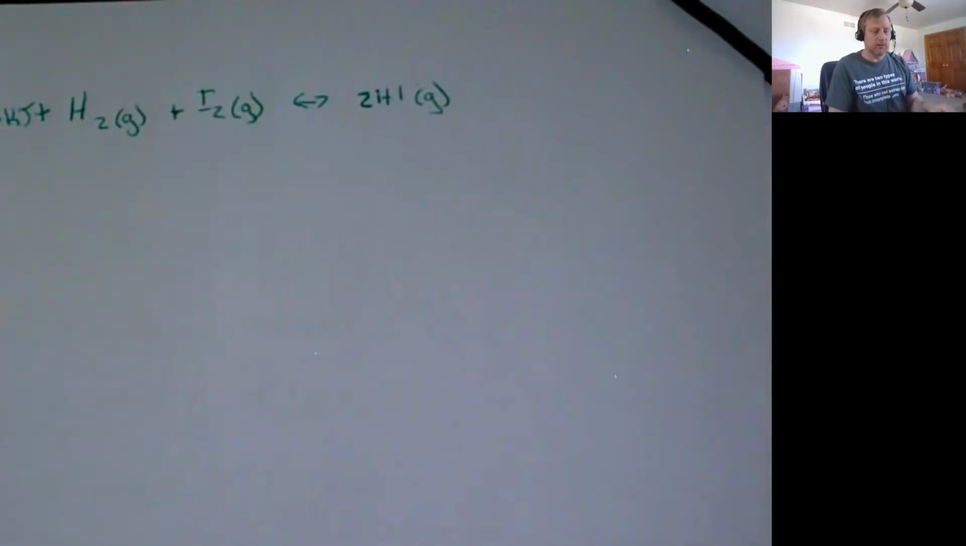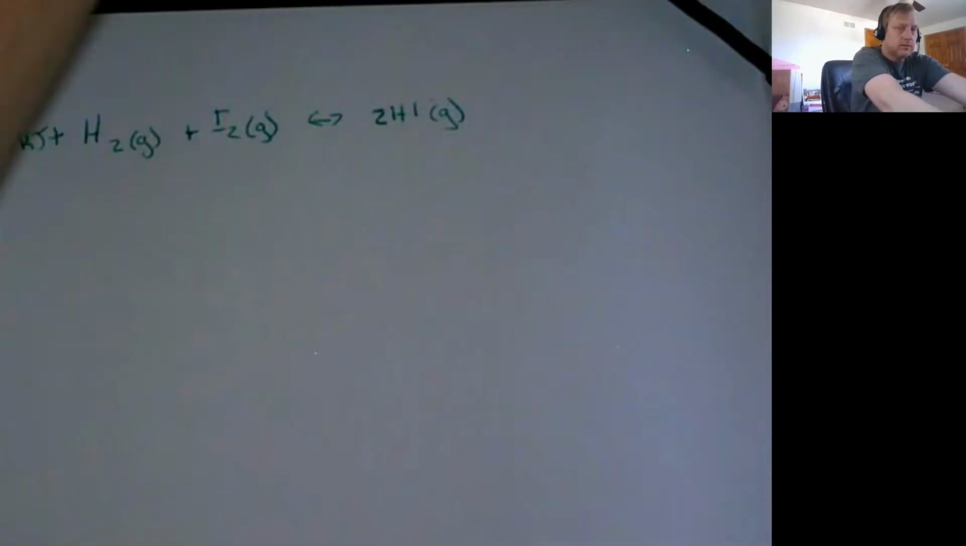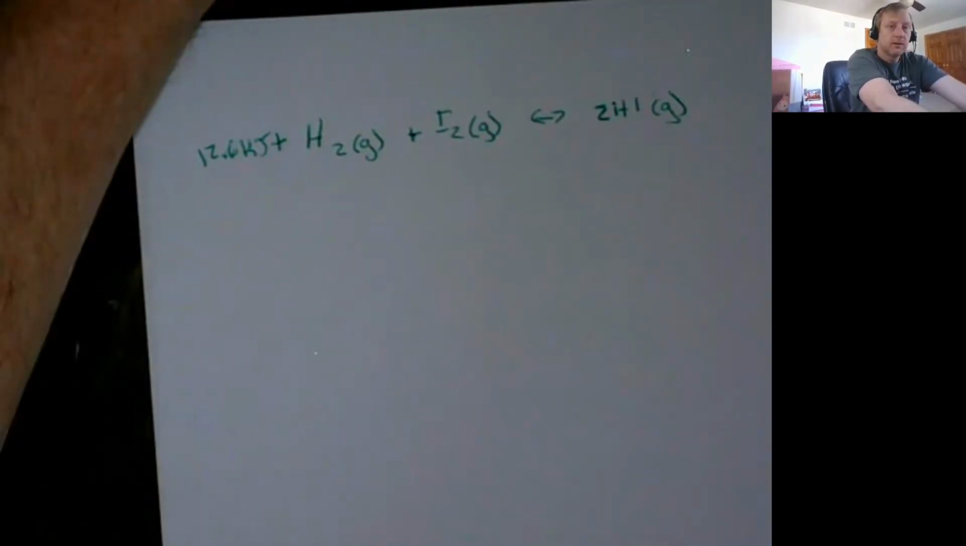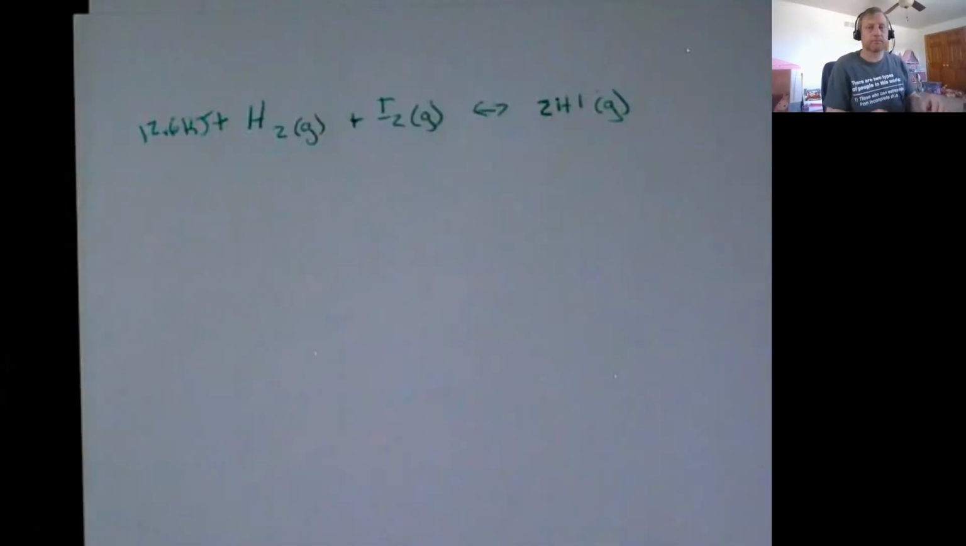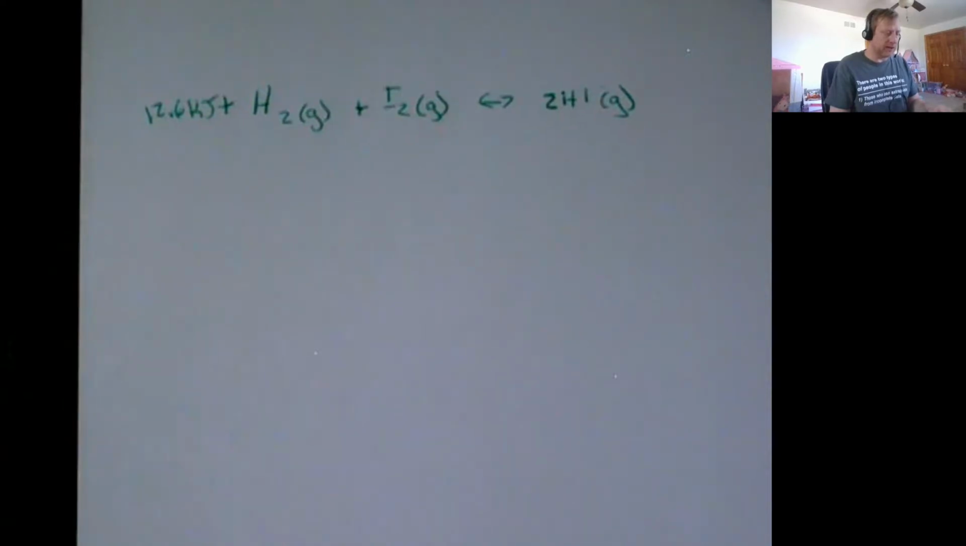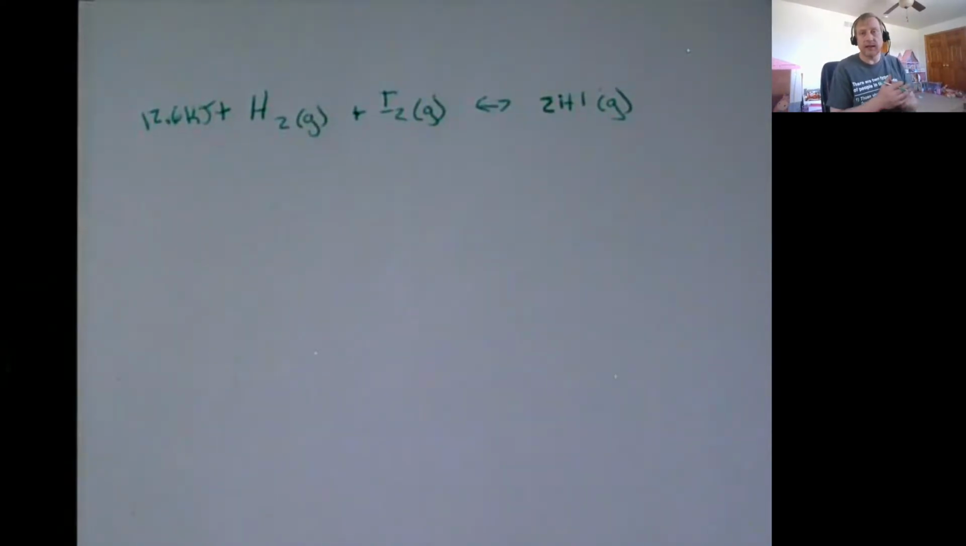So here we've got an endothermic reaction of hydrogen and iodine gases forming hydroiodic acid, or hydrogen iodide. And we're going to take a look at what happens if we make some changes to this reaction. How is the reaction going to react?